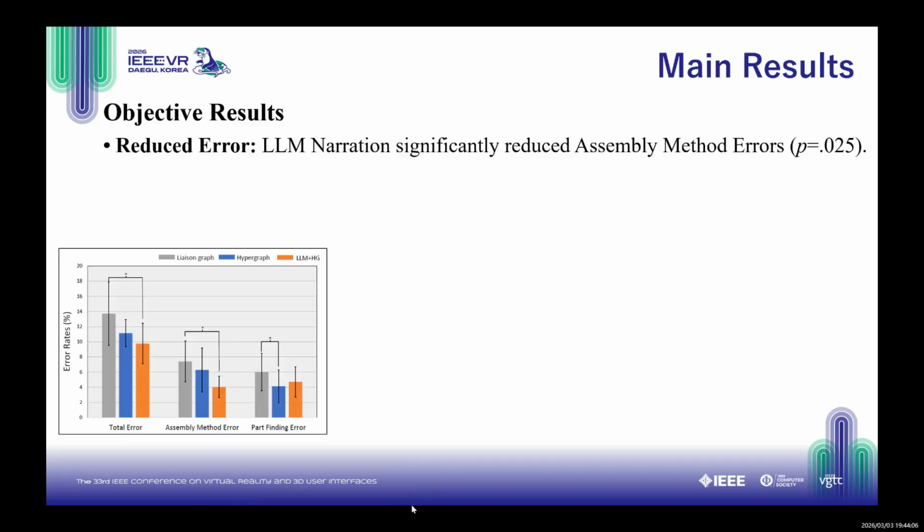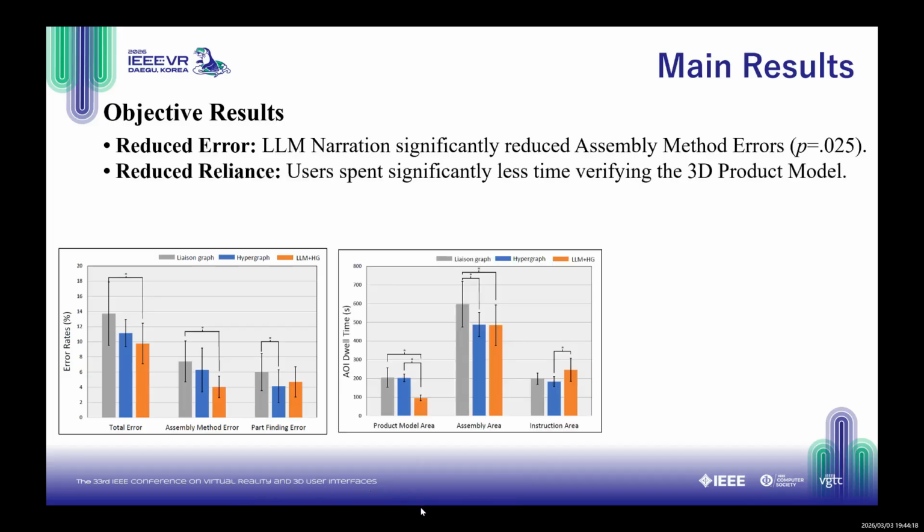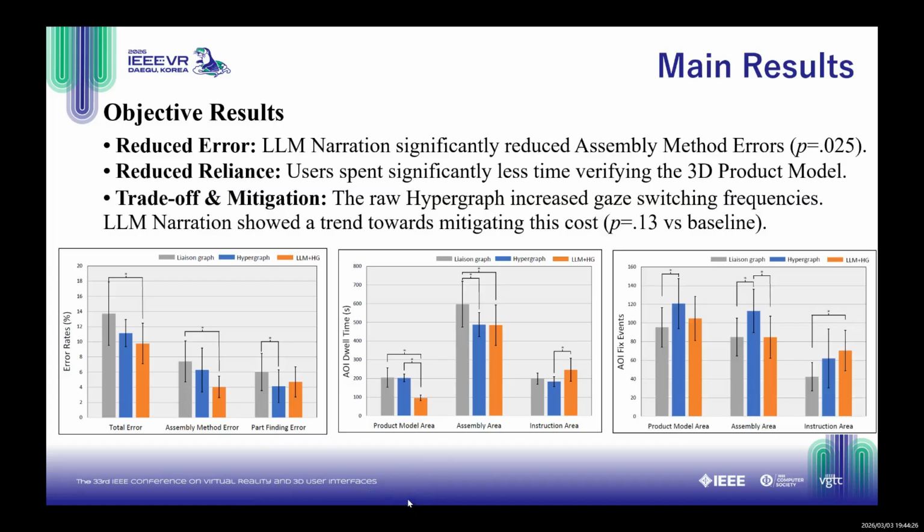Now for the results. First part is the objective results. Regarding performance, while general tasks showed marginal gains, the large language model method showed a significant reduction in assembly failures. The narration clarified how to perform steps. And second, in the attentional dwell time, we saw a massive effect. Participants using the large language model method spent significantly less time verifying the animated model. Most importantly, the hypergraph caused a cognitive cost of processing new raw structure. However, the large language model narration successfully mitigated this, smoothing the workflow back to baseline levels.